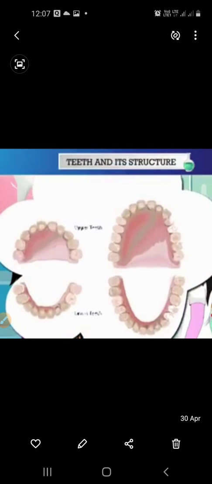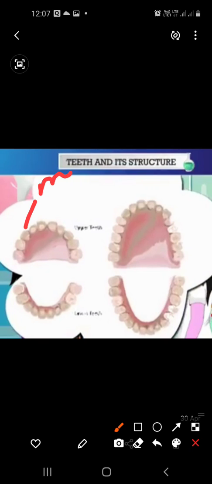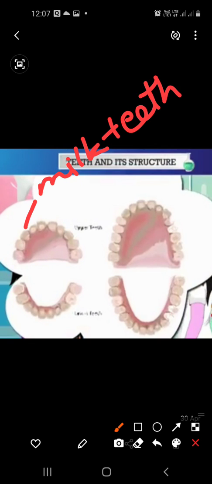The first one is milk teeth. These are milk teeth. And the other one is permanent teeth. Okay, these are milk teeth and these are permanent teeth.